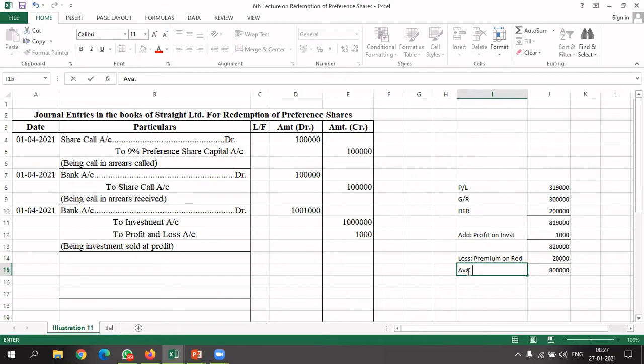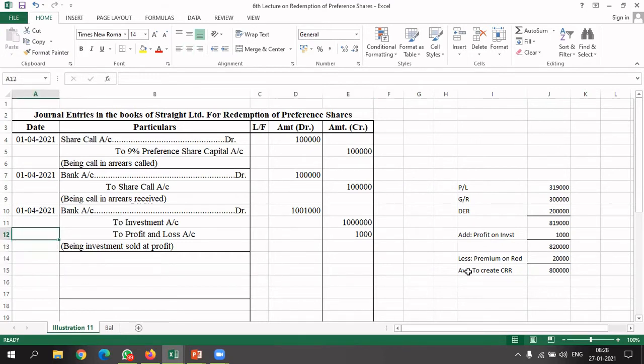How much amount do we require for the purpose of redemption? We require 10 lakh rupees. Okay, so 8 lakh is available as CRR amount. So the balance 2 lakh we are going to arrange by fresh issue.